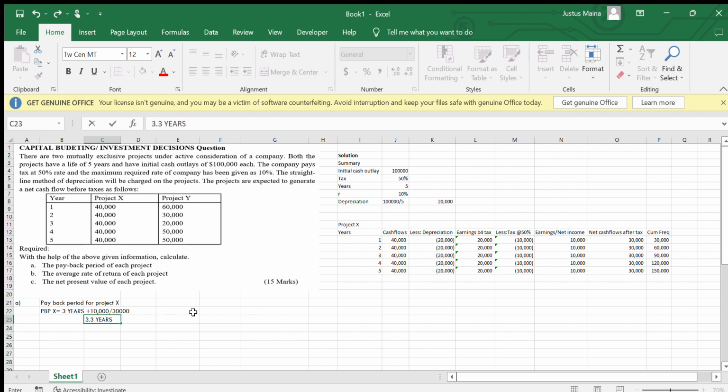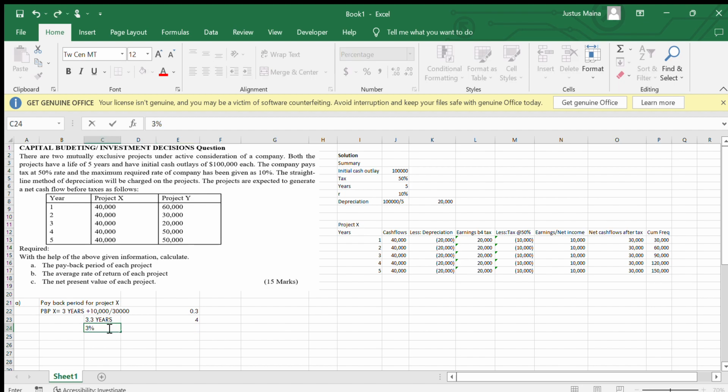Because if I compute that, 10,000, if I'm not wrong, divided by 30,000 gives us 0.3333, so it's just 0.3. And in that case, if you add with the other years, it becomes 3.3 years. So if that is the case, I can look into the months. I just multiply with the months that are there. Remember, a year has 12 months, so I just multiply with 12. And I find that it is 3 years and 4 months.